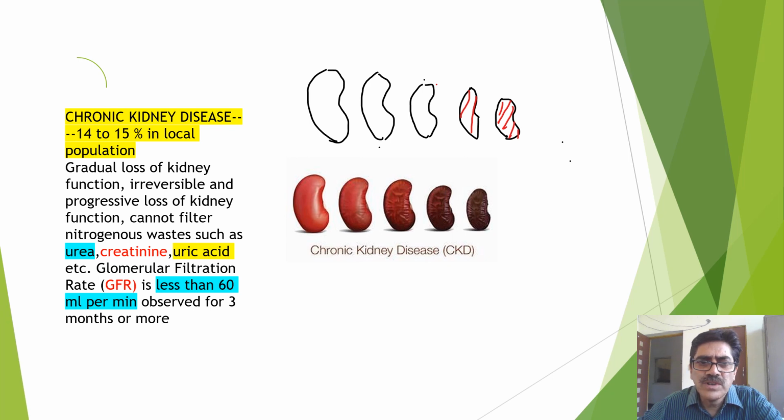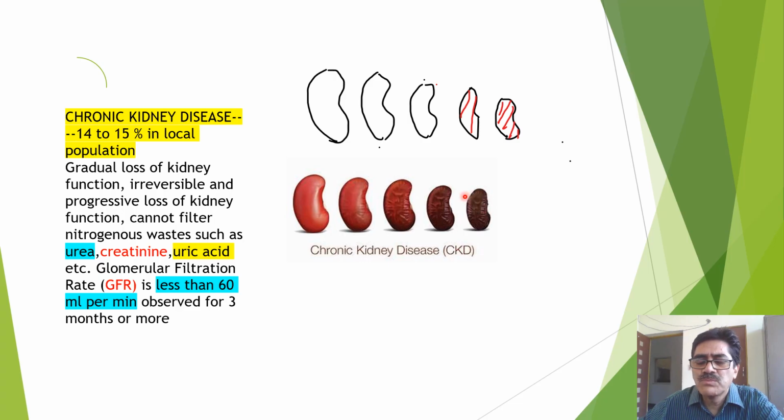So the glomerular filtration rate is around 120 ml per minute. When the glomerular filtration rate, GFR, is less than 60 ml per minute, and if this is observed continuously for a period of 3-4 months or more, then we say the individual is suffering from chronic kidney disease. In this disease, the kidney in due course of time gets shrunken. It cannot do its duty carefully.